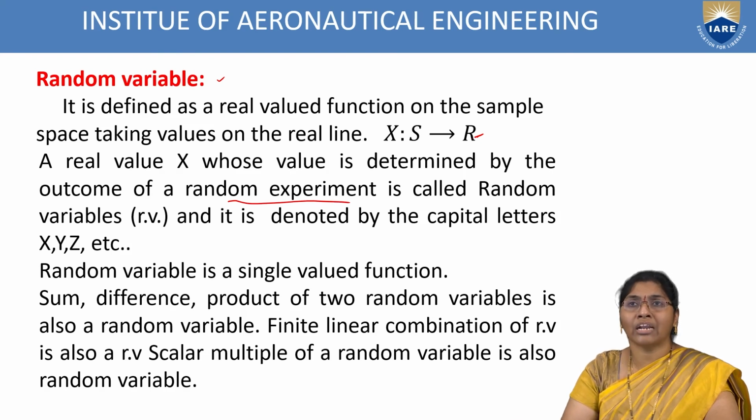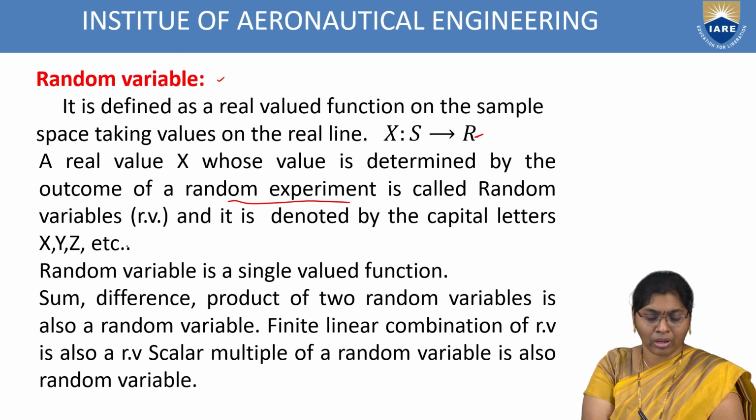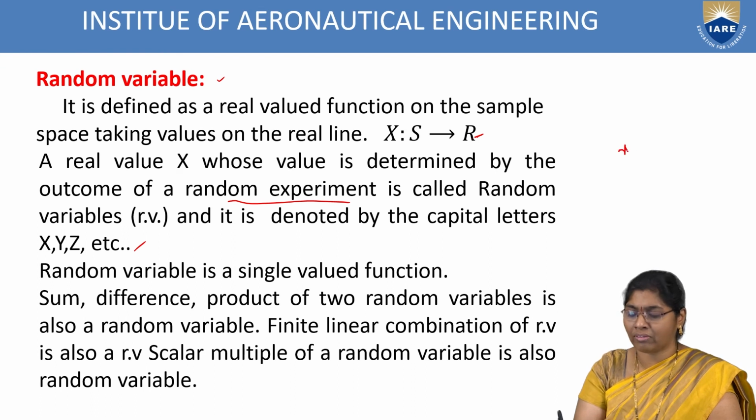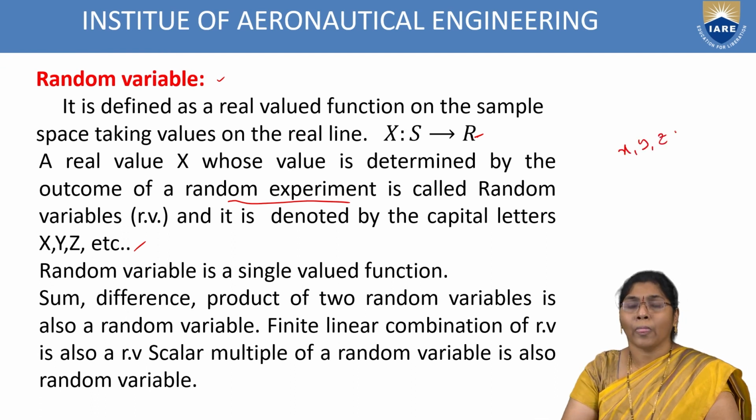It is denoted by capital X, Y, Z. Sometimes we directly use X, Y, Z also.